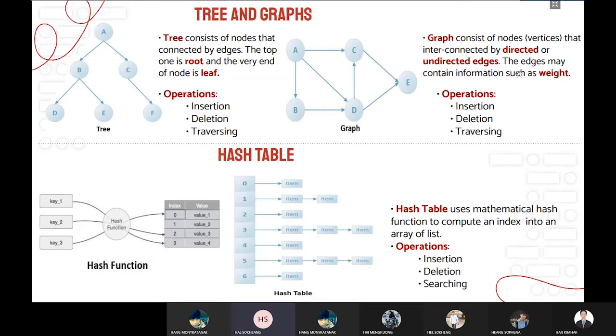And the graph is the same as a tree, but it has a different way to insert the data. Like we can insert A, B, C, and we can go to E, or we go from A to D directly. And the operations of the graph are the same as the tree. The last one is the hash table. A hash table uses a mathematical hash function to compute the index into the table. And the operations of the hash table are insertion, deletion, and searching.